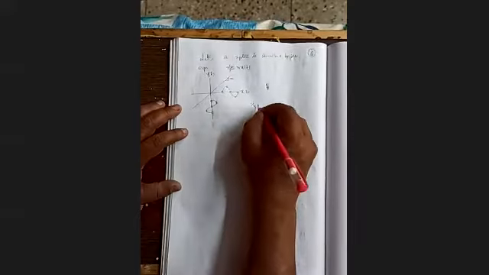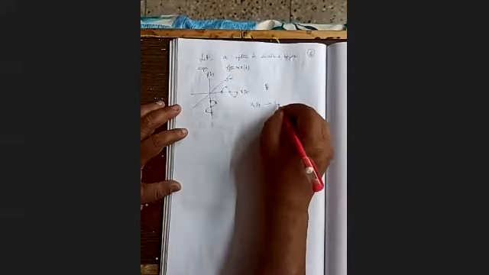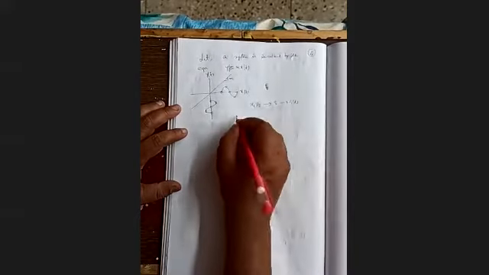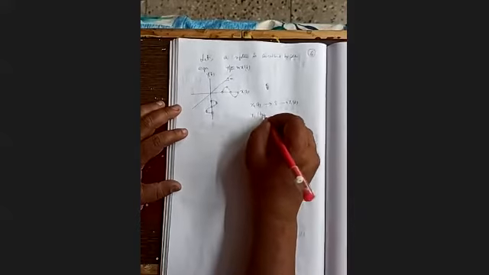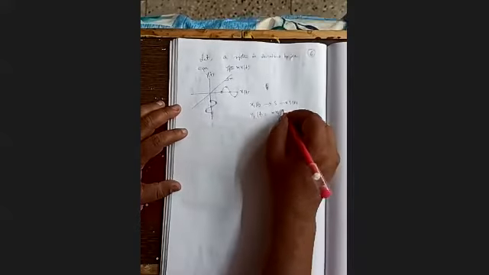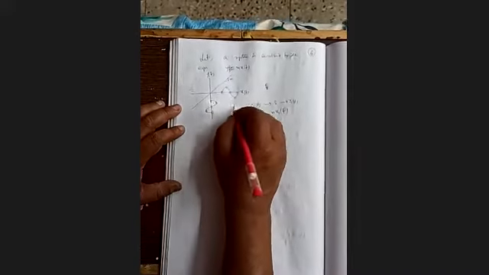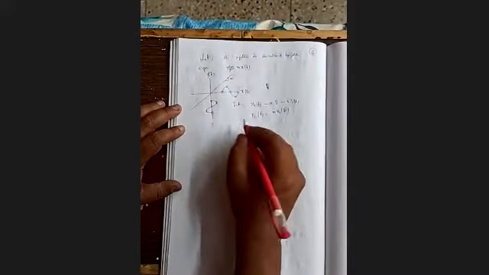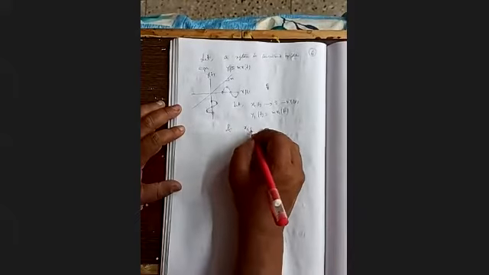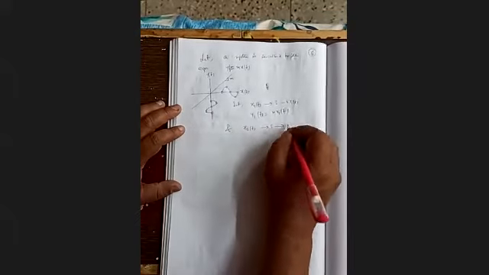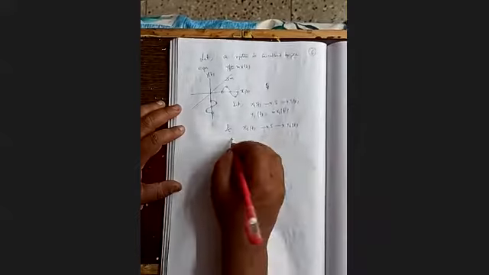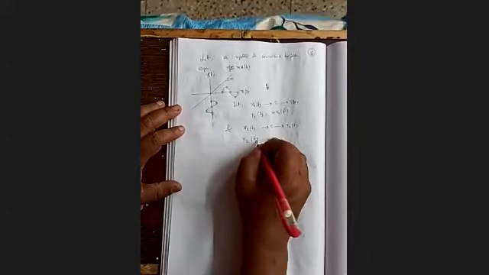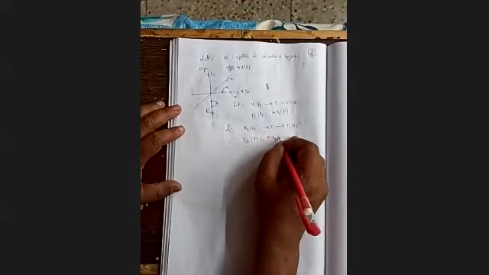Now, whether it is linear or not, how to check? Let us apply x1(t) to the system and we get y1(t). So what is our equation? y1(t) = m x1(t). Now again, we apply another input x2(t) to the system and get y2(t). So the system equation is y2(t) = m x2(t).